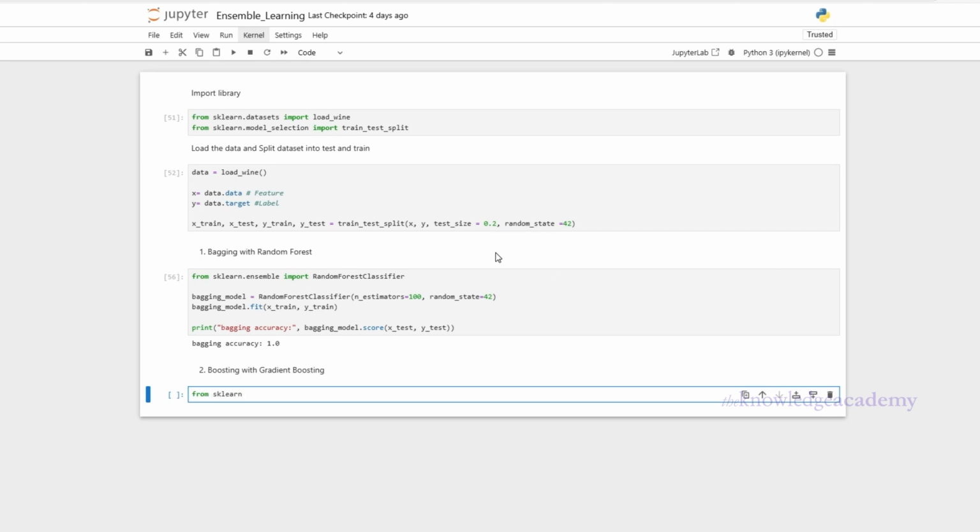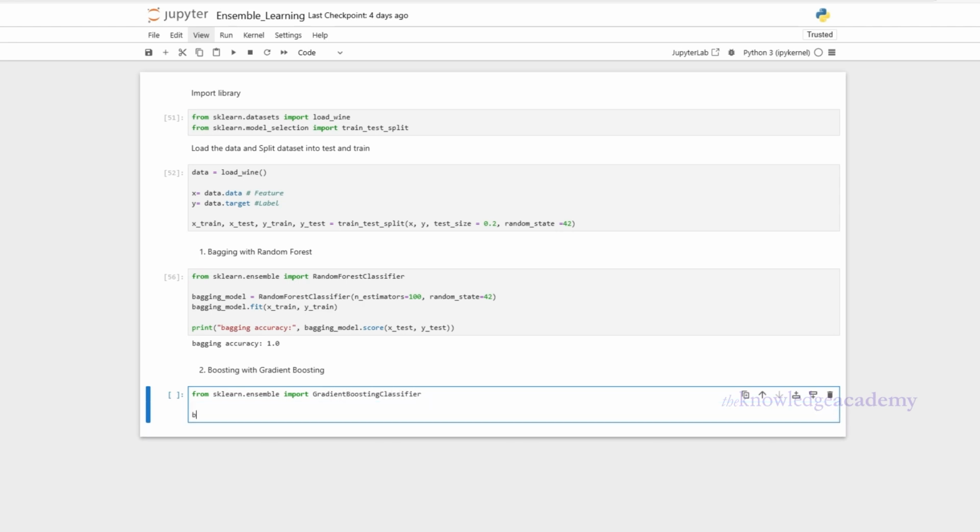This technique works by training models one after another, with each new model learning from the mistakes of the previous one. This way it keeps getting better. We'll use gradient boosting, a powerful boosting technique that corrects errors step by step. First, we import the gradient boosting classifier from scikit-learn's ensemble module.